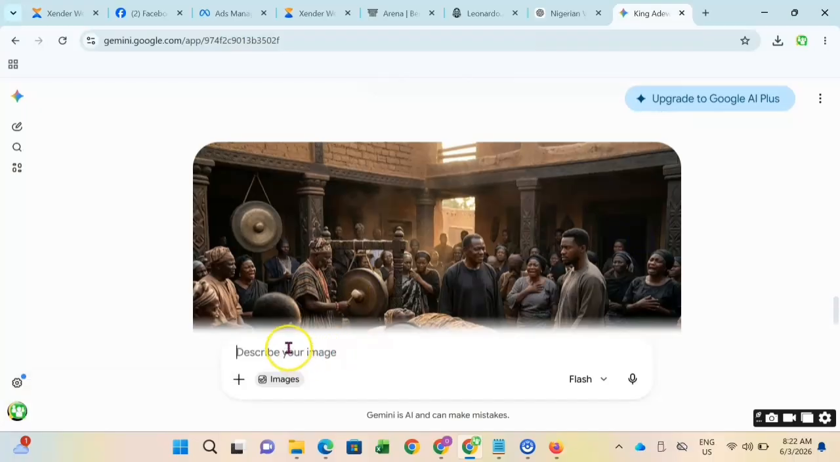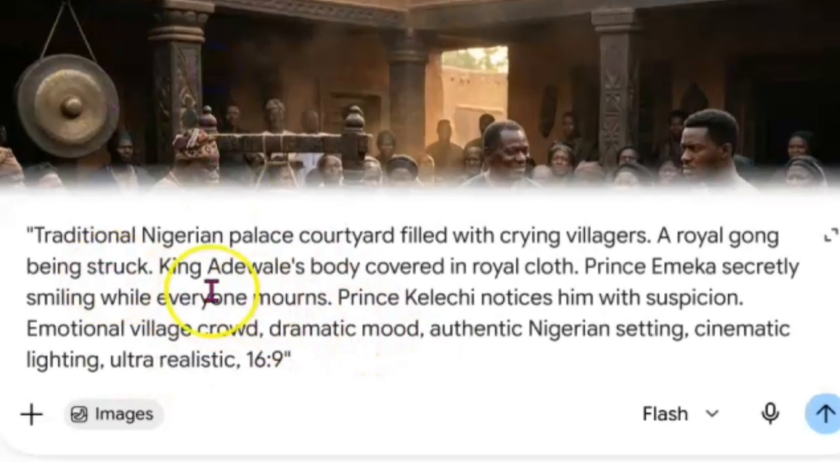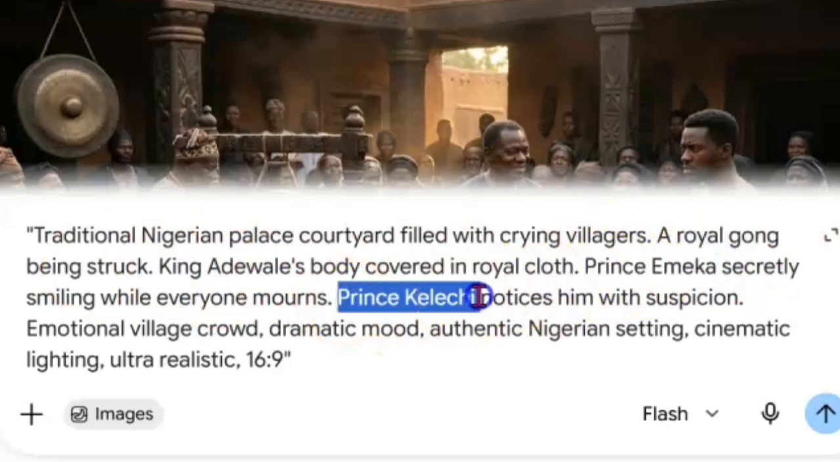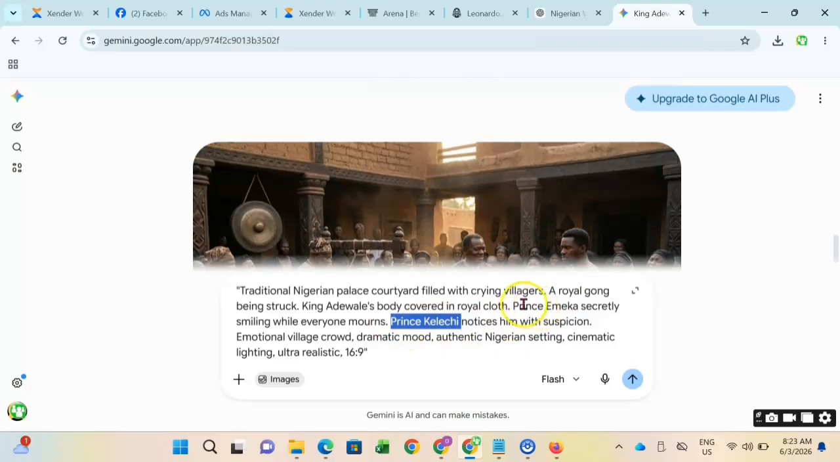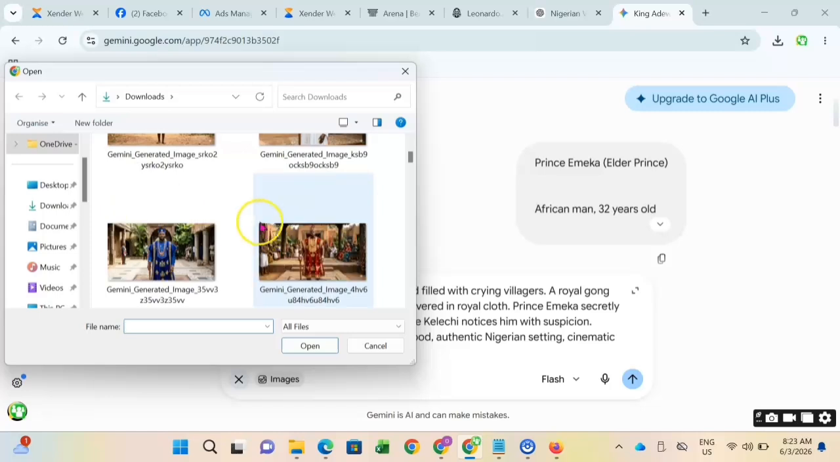So this time around, we are going to give it a hint. I will go ahead and paste it again. This time around, I will look for the characters that are there. We have King Adewale, Prince Emeka, Prince Kelechi, and the King. So now we are going to add these two images that we downloaded.